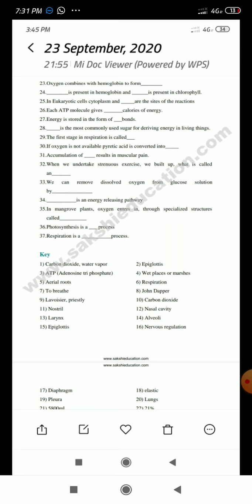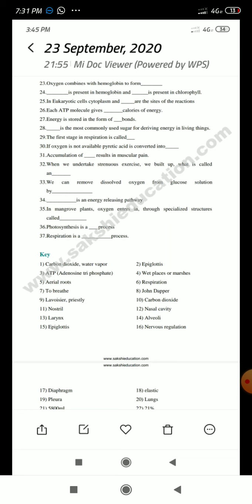When we undertake strenuous exercise, we build up what is called an dash. When we exercise a lot, we build up something in the body. What is that called? Oxygen debt. We go into debt of oxygen. When we undertake strenuous exercise, we build up what is called an oxygen debt.